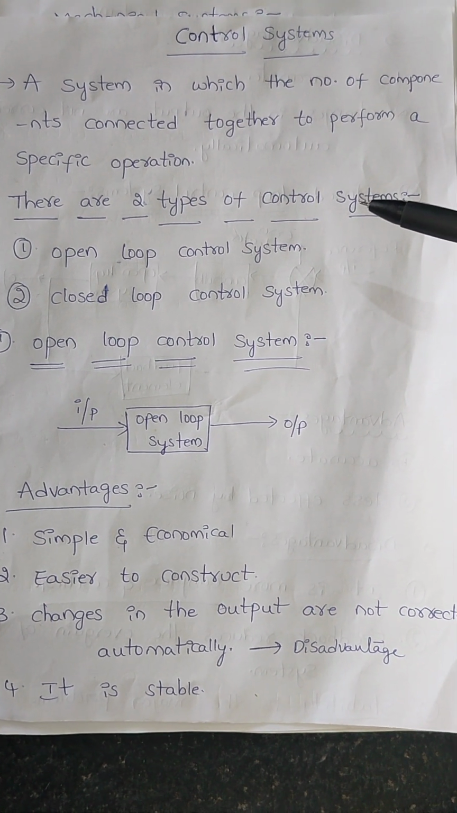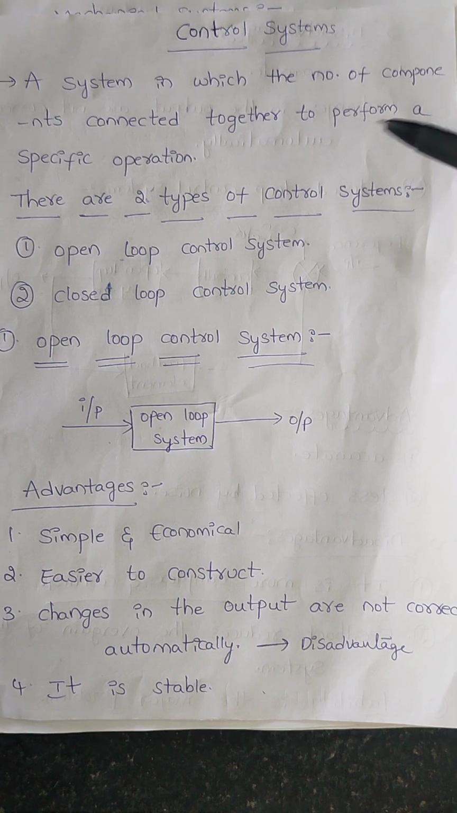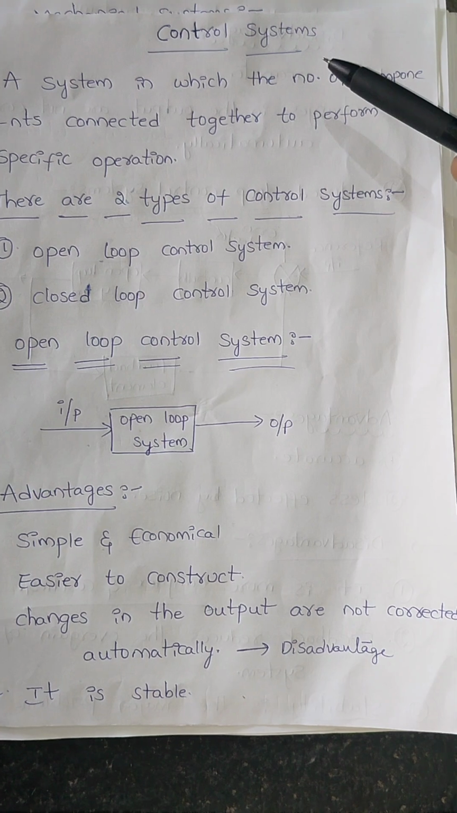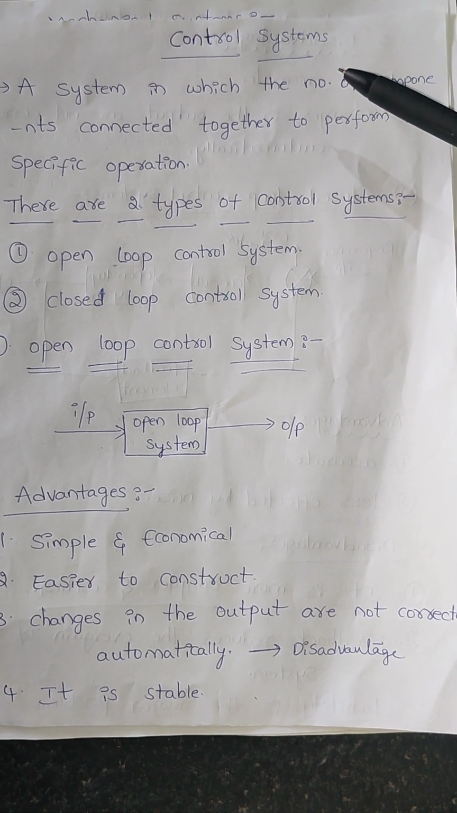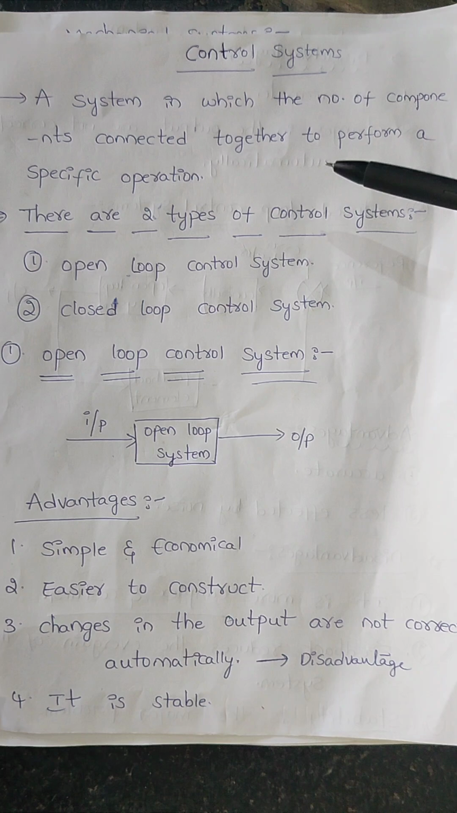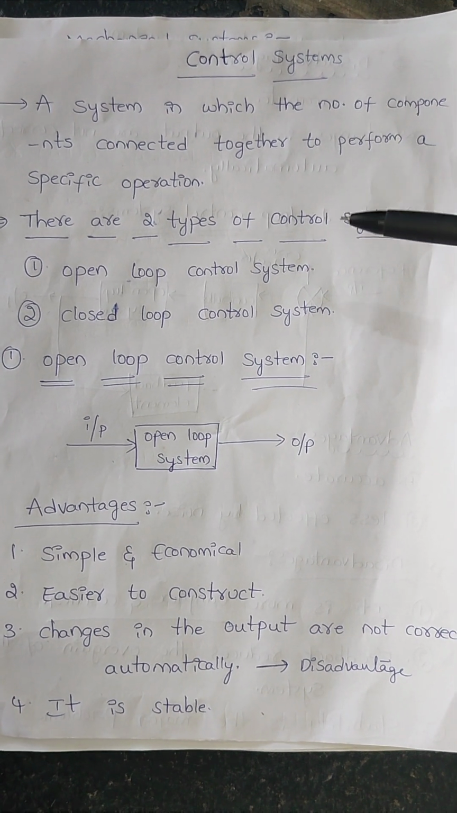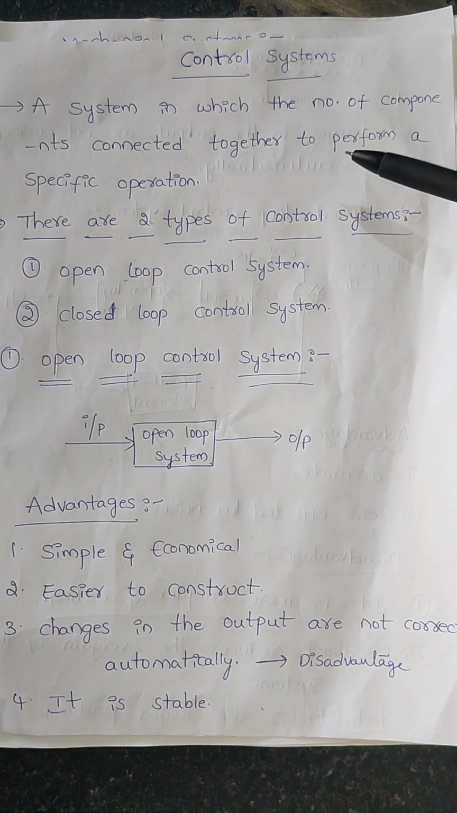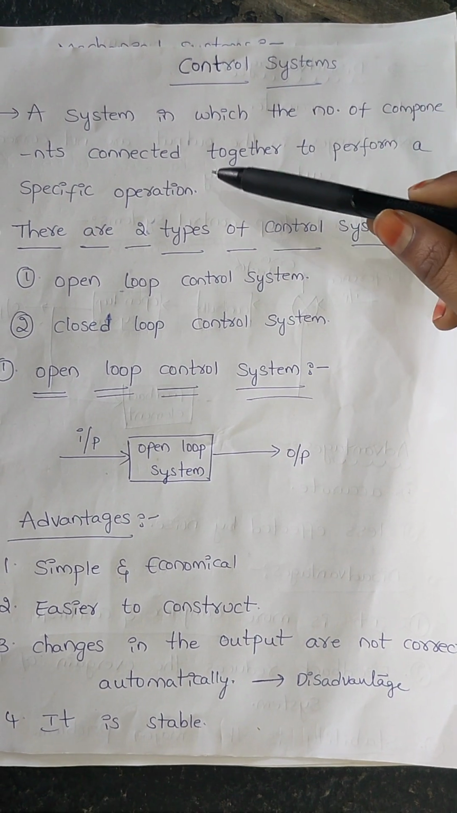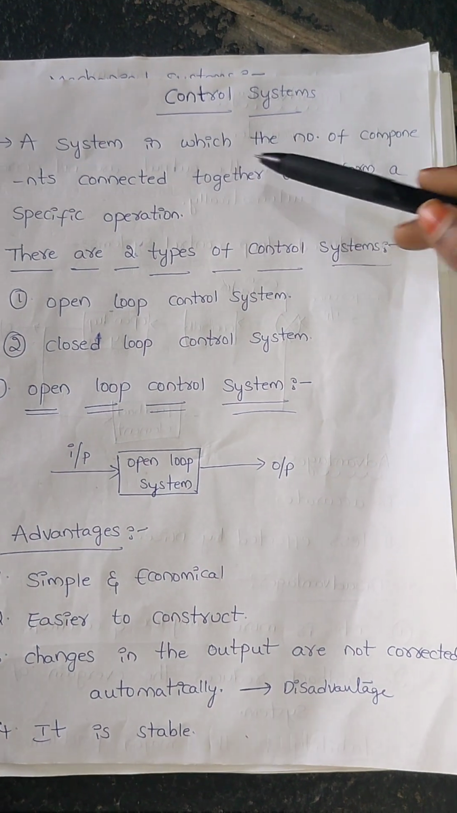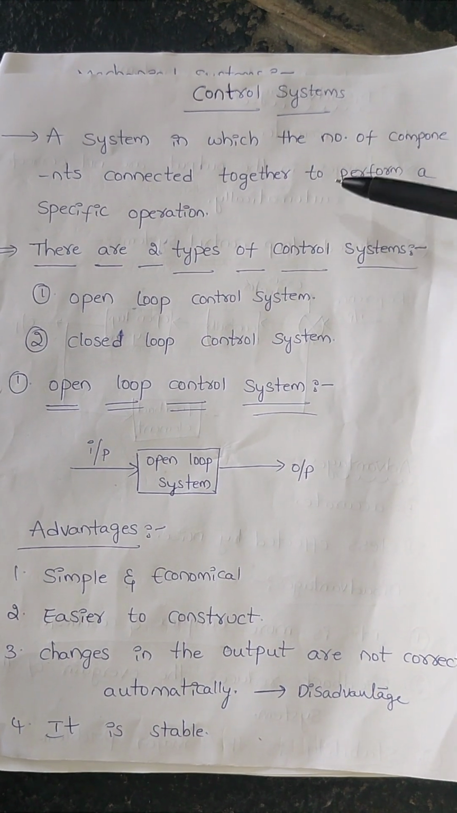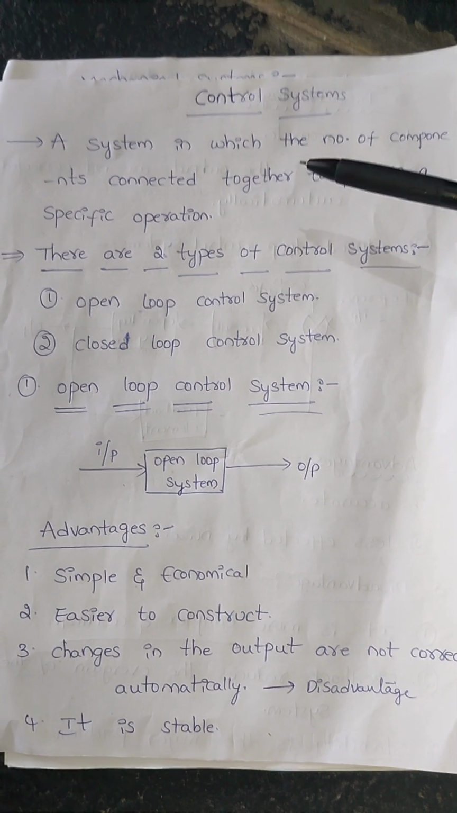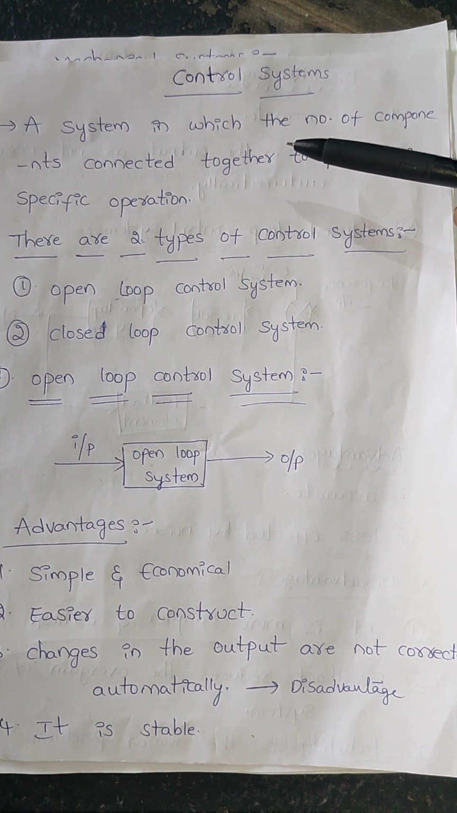So first we will discuss the definition of a control system. A control system is a system in which a number of elements are connected together to perform a particular function or operation. So that is known as a control system. Here a control system is a system in which a number of components are connected together to perform a specific operation or function. Then it is known as a control system.